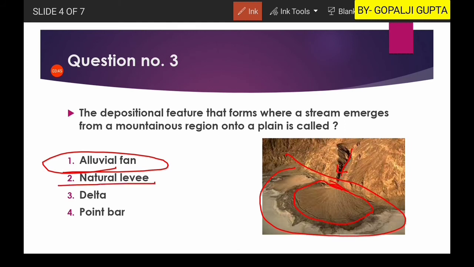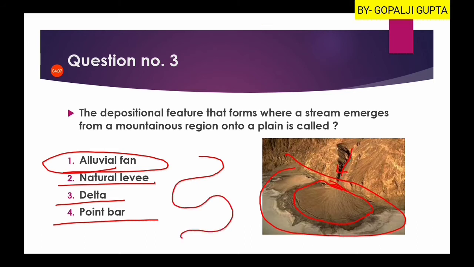The natural levee is related to flood areas, deltas are formed at the mouths of rivers, and point bars are related to the mature stage where the river flows like this. So alluvial fans is the right answer.